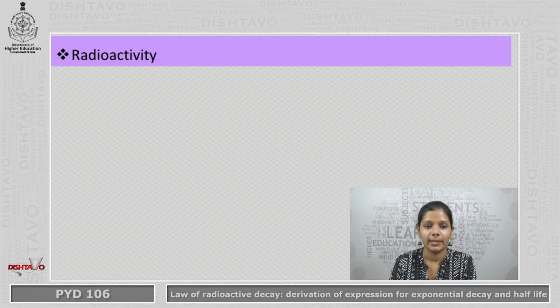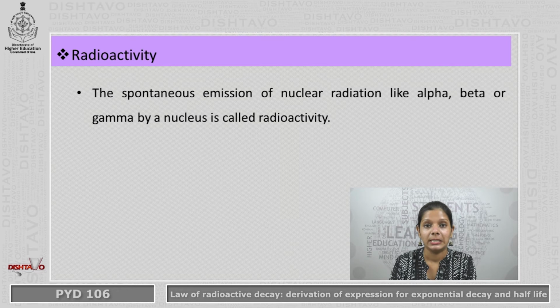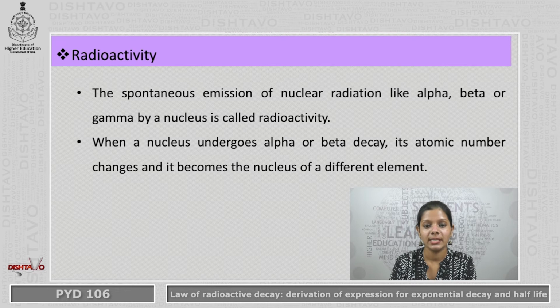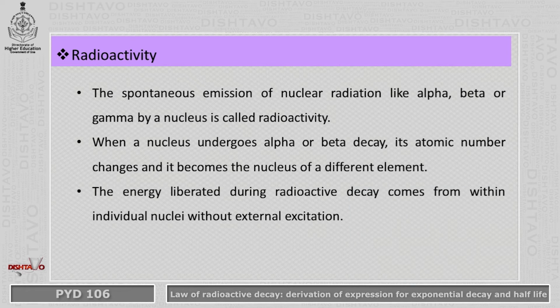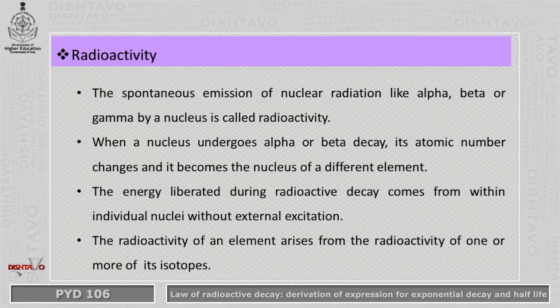So let's begin with radioactivity. What is radioactivity? The spontaneous emission of nuclear radiation like alpha, beta or gamma by a nucleus is called radioactivity. When a nucleus undergoes alpha or beta decay, its atomic number changes and it becomes a nucleus of a different element. The energy that is liberated during radioactive decay comes from within the individual nuclei without external excitation. The radioactivity of an element arises from the radioactivity of one or more of its isotopes.